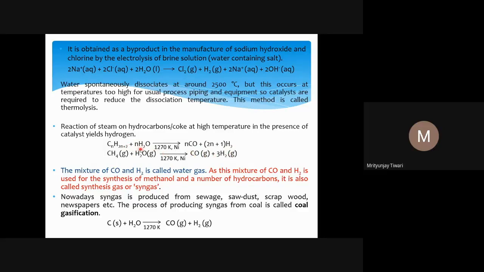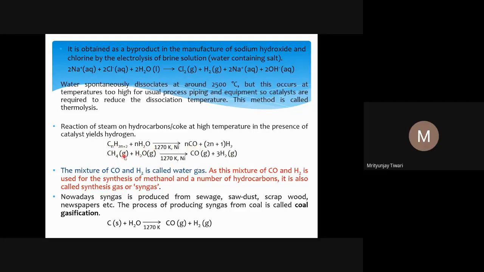You can see here, 2n+2 hydrogen atoms means n+1 hydrogen molecules, and n hydrogen molecules are here. So this is how you get 2n+1: n+1 plus n, it becomes 2n+1 hydrogen. And CO, that you see, nC and nO, if the C and O combine, it will become nCO.